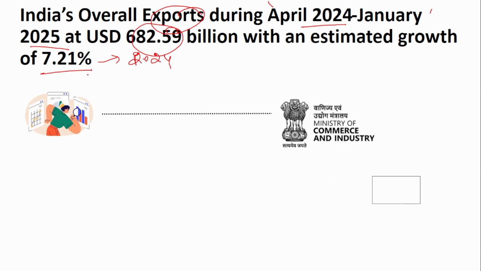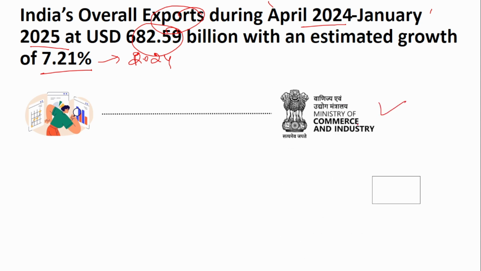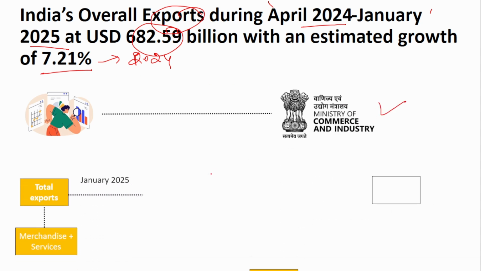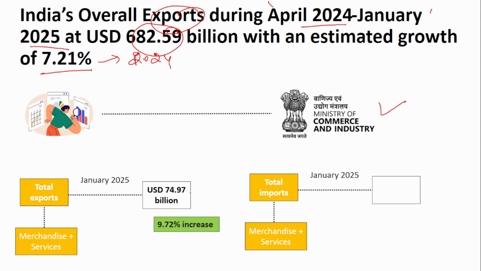And this data has been released by the Ministry of Commerce and Industry. The total exports in January 2025 have been at $74.97 billion. Only in the month of January, the total exports have been at $74.97 billion. These exports include both merchandise and services. Merchandise includes the visible goods that we see, like basmati rice, or even various technical goods like hardware systems, the motherboard or mobiles. All this comes under merchandise.